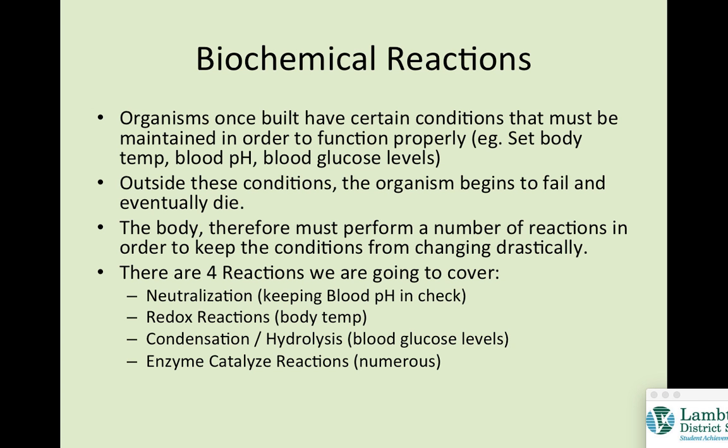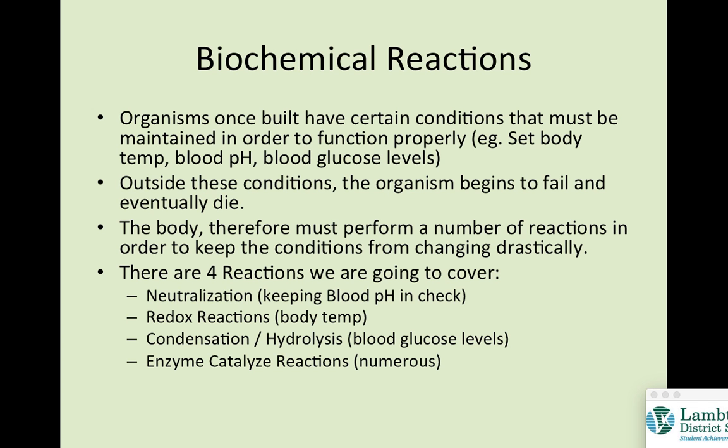Inside certain organisms, they need to have certain conditions, like a set body temperature. We need to have a certain blood pH. We need to have blood glucose levels, and we can't really vary from these conditions. If we do, we begin to fail. If your blood glucose levels drop, you're going to die. If they rise too high, you're going to die. If your body temperature drops, you're going to die. If it rises too high, you're going to die.